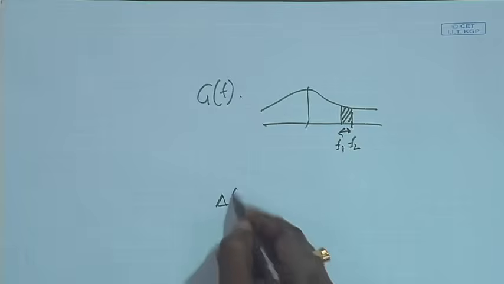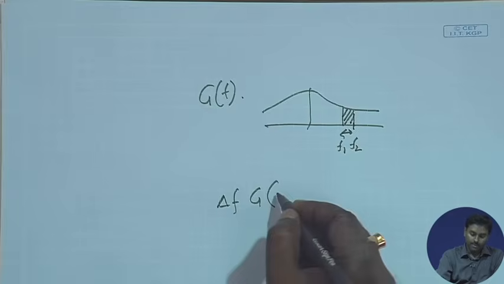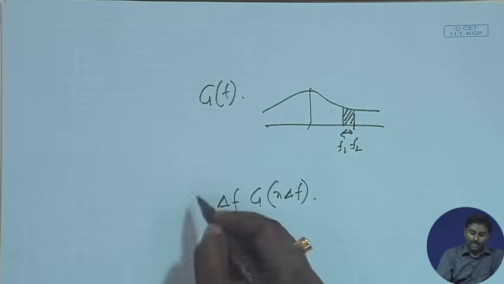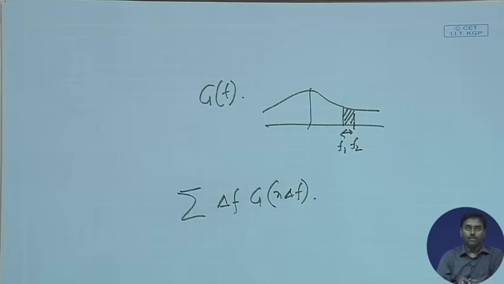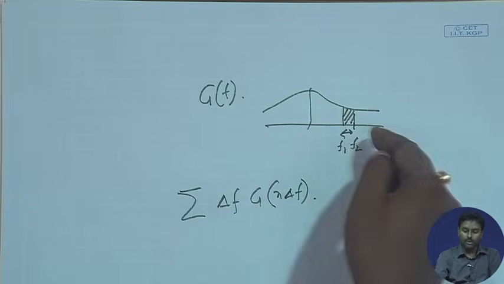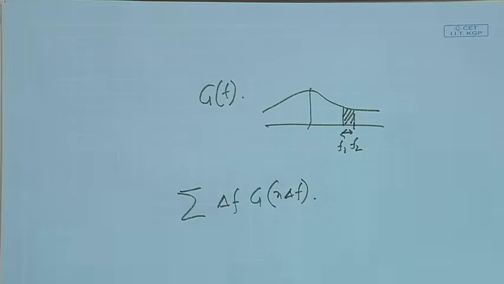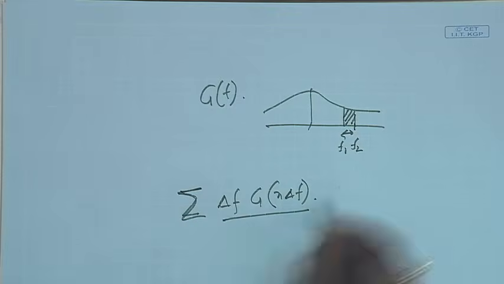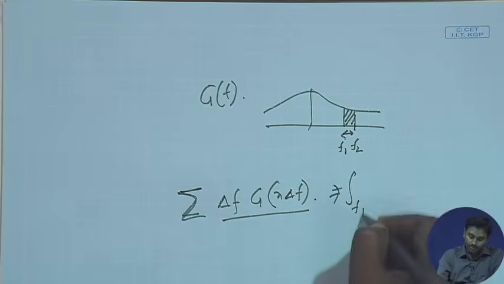We have already seen that dn was nothing but del f into g of n del f, so it is an area actually. And then summing over that n value, whichever n values we are targeting, f1 to f2 will have some n value to some n value. It is just area and we are summing that, and in a continuous variable that becomes the integration from f1 to f2.